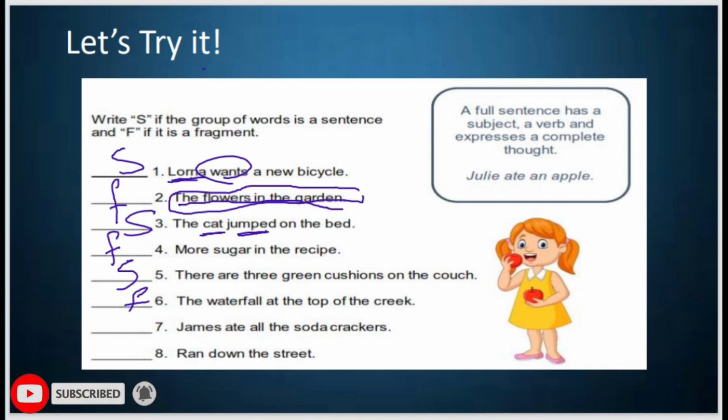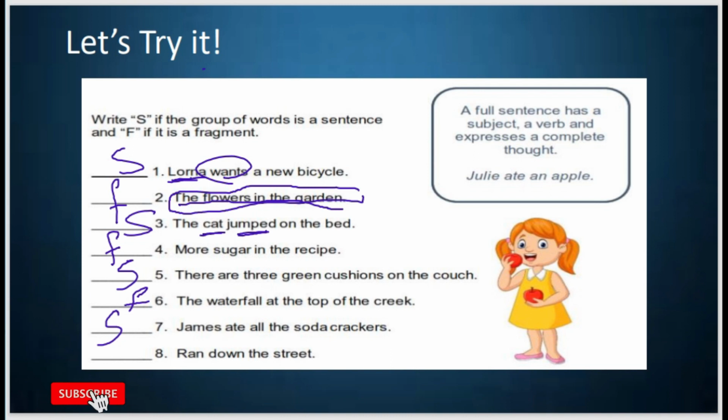Now 7, James ate all the soda crackers. Of course, here we have a subject and the predicate, and the sentence has a complete meaning, so that's a complete sentence.